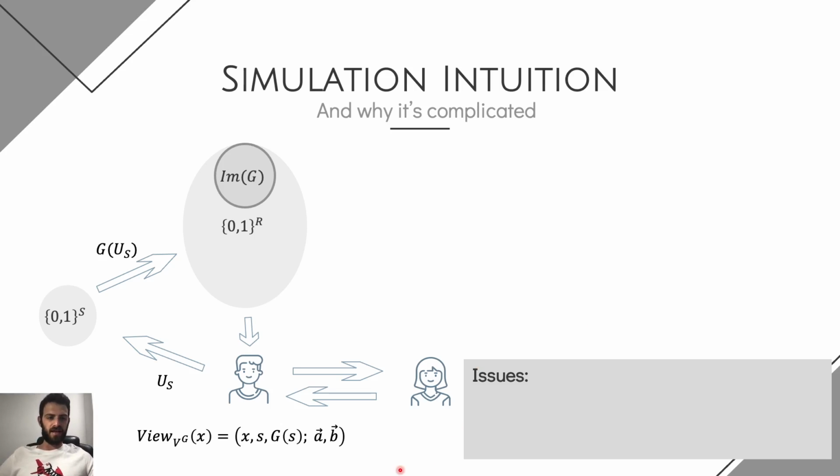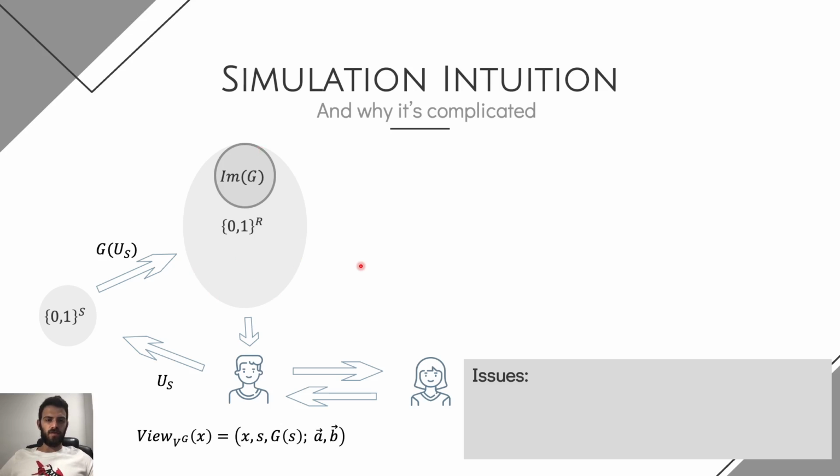We have here a sketch of our verifier interacting with our prover, and recall that our verifier samples some short seed random string and uses the pseudo-random generator in order to expand the string into a much larger pseudo-random string. Pay attention that the image of the pseudo-random generator is very sparse in all of the possible random coins of the verifier.